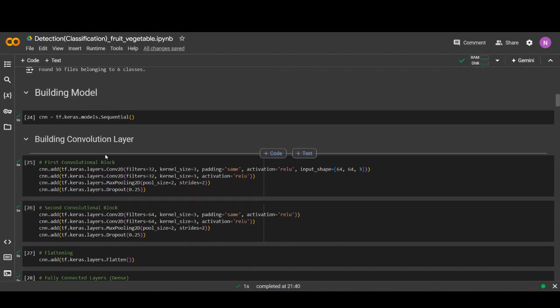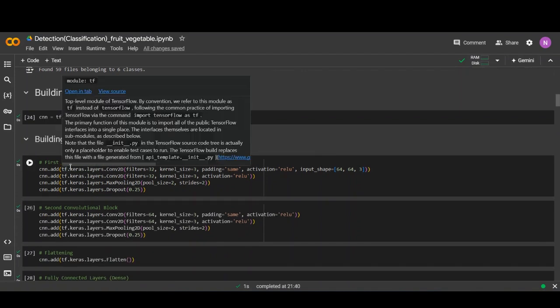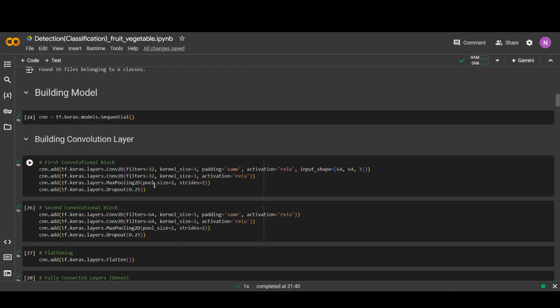Next is building the convolution layer. We have added layers in the CNN, like the first convolution block. In this block, first of all, we have added the input layer with input shape 64 cross 64, which means the width and height of the image, and 3 means the RGB channels: red, green, blue. In this project, we use colored images. So this is the input shape of the CNN, and this is the code of the input layer.